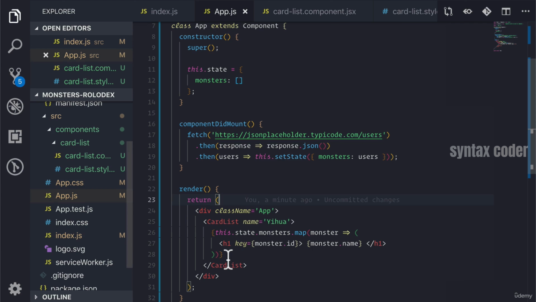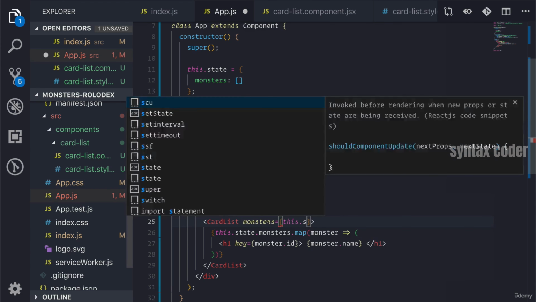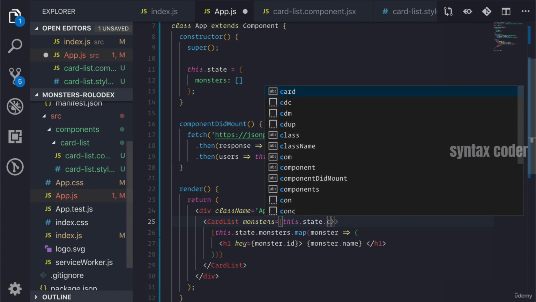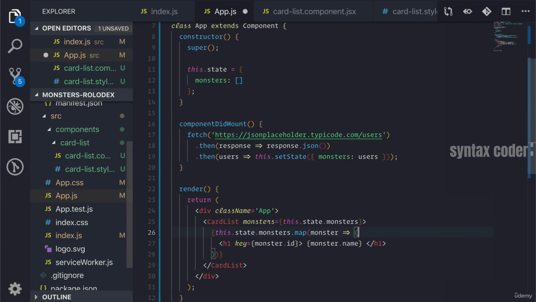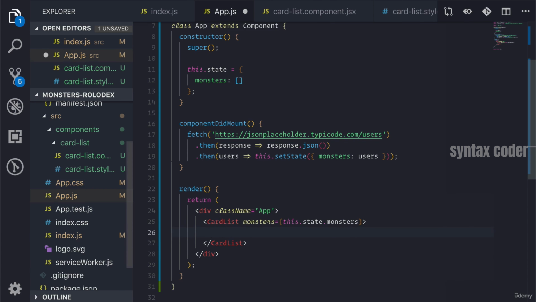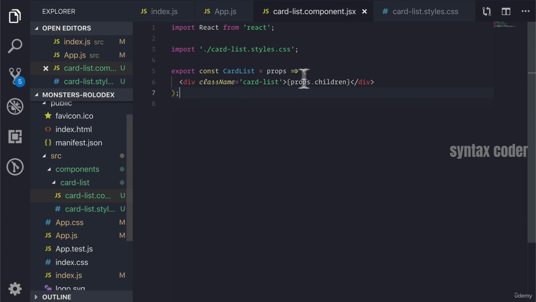First, we actually don't need this anymore. This is completely unnecessary. We're going to pass in the monsters as a prop from our app component, and then we're going to move this into the card list. So we know that we don't need the children anymore.